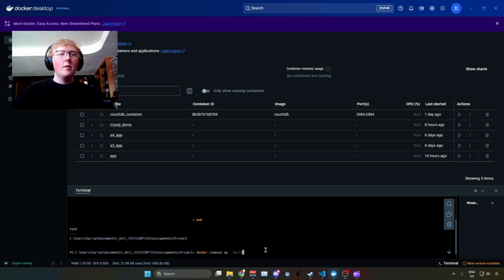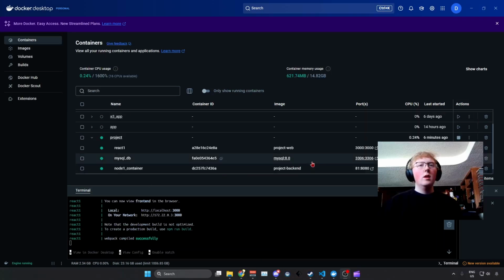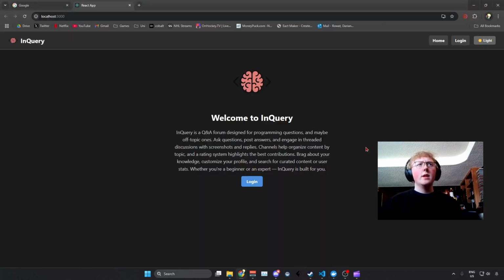Figured I'd start this off by running docker compose up build so we can get it going. Now that our project is built, we can go to localhost 3000 and see that we're met with a landing page with a logo, a little welcome message, and a nice little summary of the system.